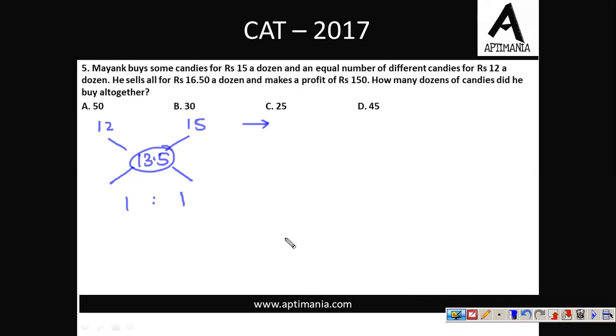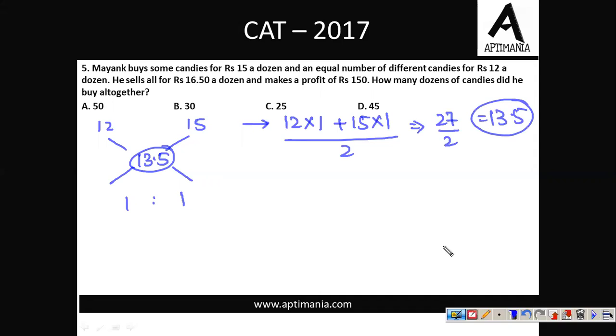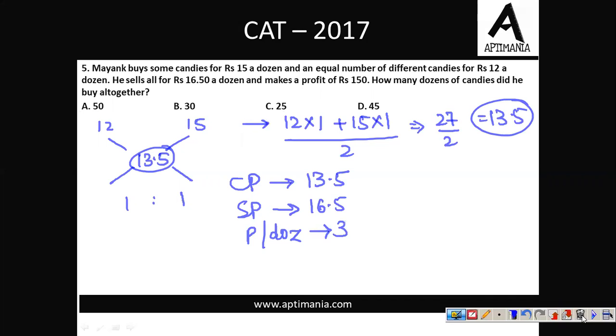Right. So we are purchasing 1 dozen at 12 plus another 1 dozen at 15 and divided by 2 because a total of 2 dozens were purchased. This turns out to be 27 upon 2, which is 13.5. So cost price per dozen is 13.5 and selling price per dozen is 16.5. So profit per dozen is 3 rupees. By selling 1 dozen, he gains 3 rupees, right?